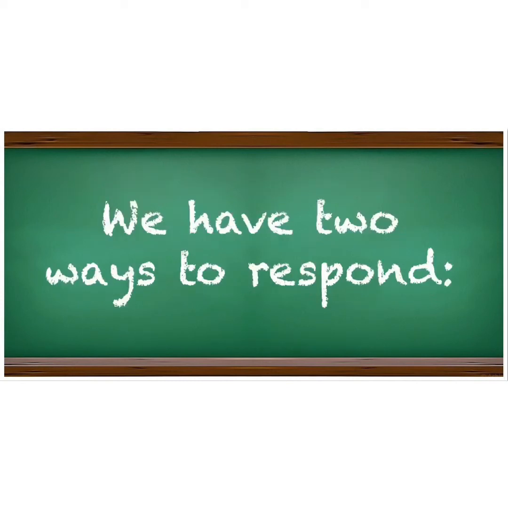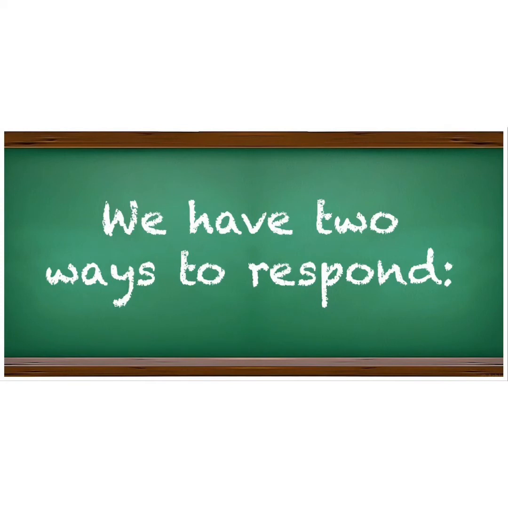So we actually have two ways to respond to the question. Both are saying the same thing, we're just turning it around in a different way. So you could say, the capital of Jamaica is Kingston. That's one way. Or you could say, Kingston is the capital of Jamaica. Notice that I'm saying the same thing, but in a different way. So you're going to learn how to say the same thing in Spanish.